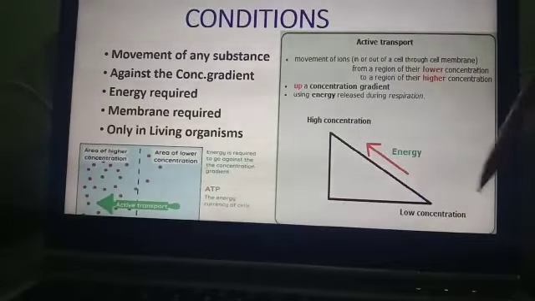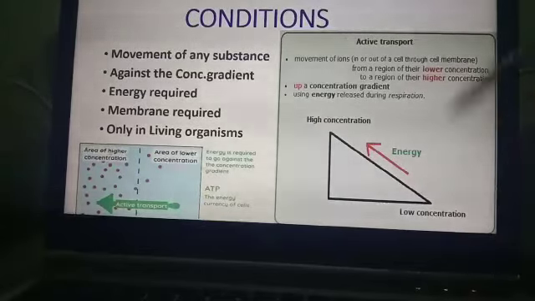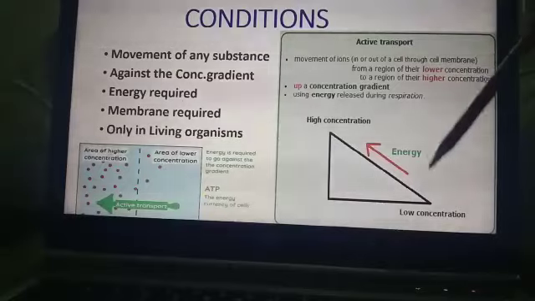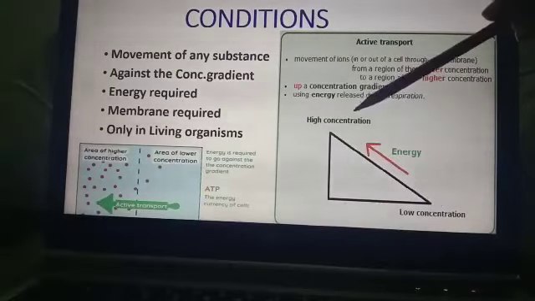Movement of ions through the cell membrane, or movement of ions through any partially permeable membrane. In most living organisms, the cell membrane is the partially permeable membrane. That's why we call it the movement of ions through the cell membrane. So we can say that the definition of active transport is: active transport is the process in which energy is required to move the particles of any substance against the concentration gradient, from the area of lower concentration to higher concentration